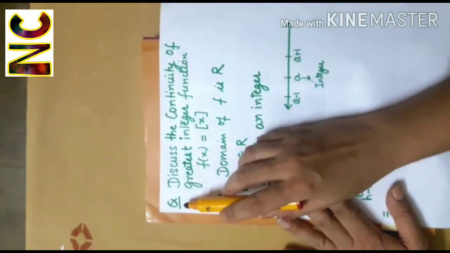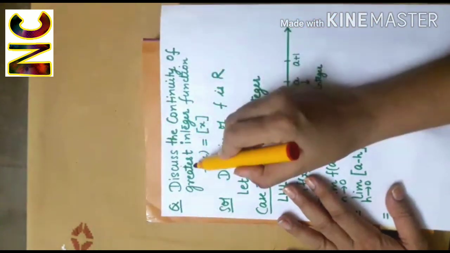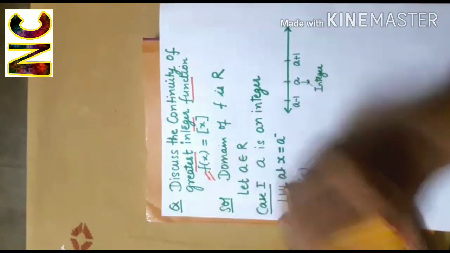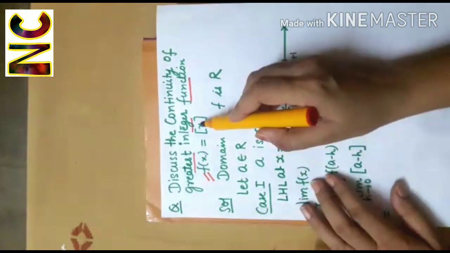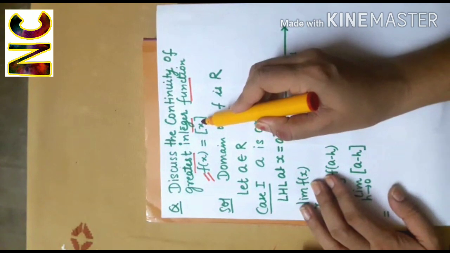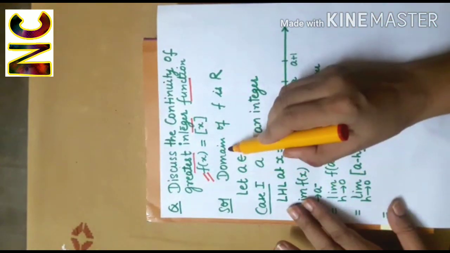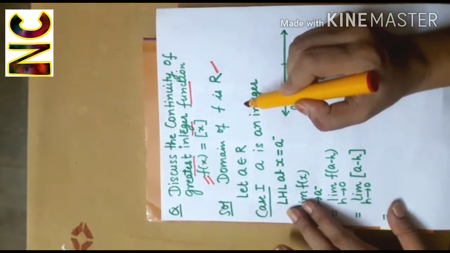Let's take one question. Discuss the continuity of the greatest integer function given by this. We have to check whether this greatest integer function is continuous or not. We know that the domain of the function is R, the set of all real numbers.